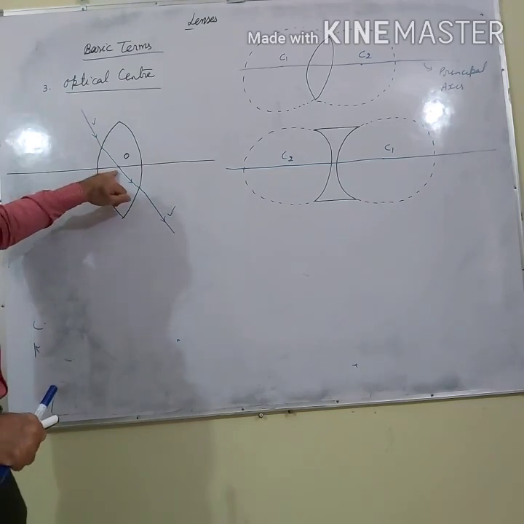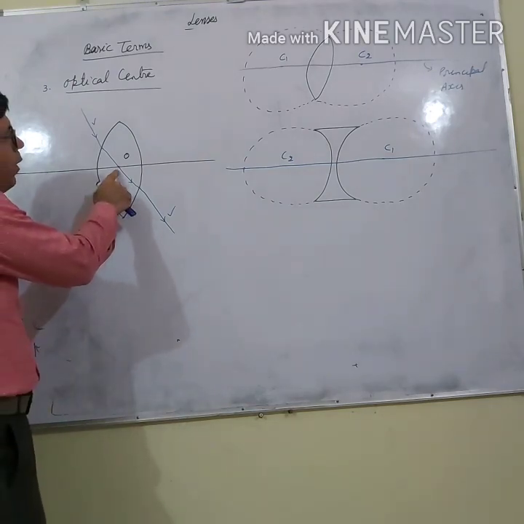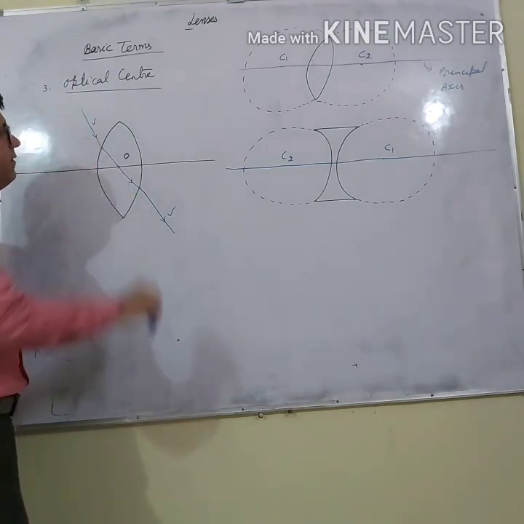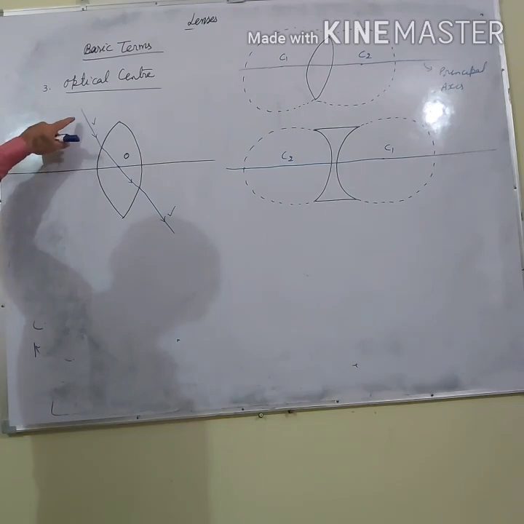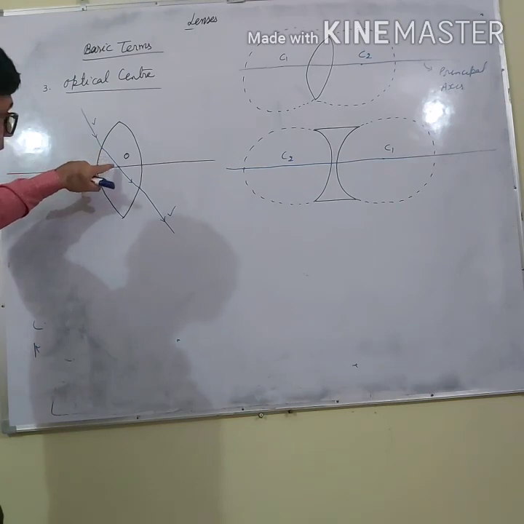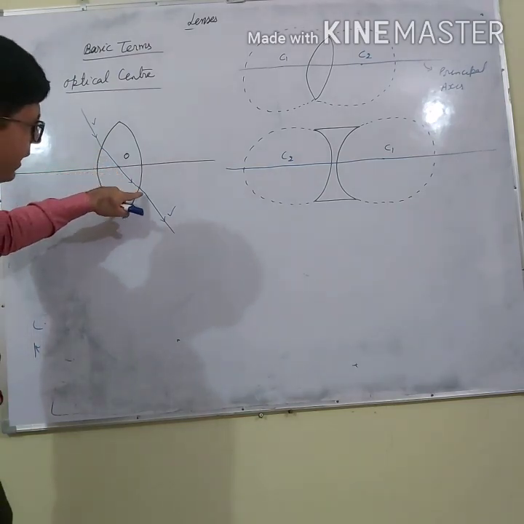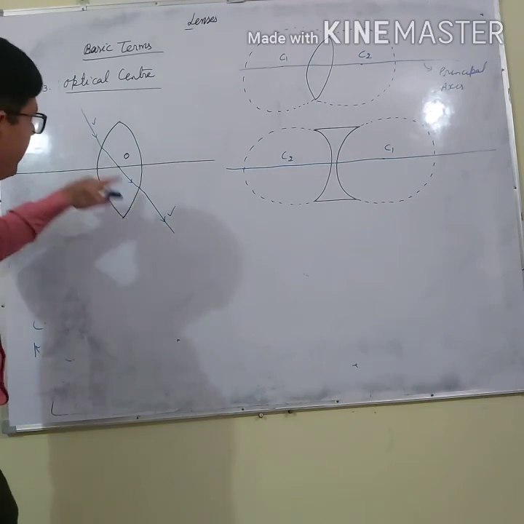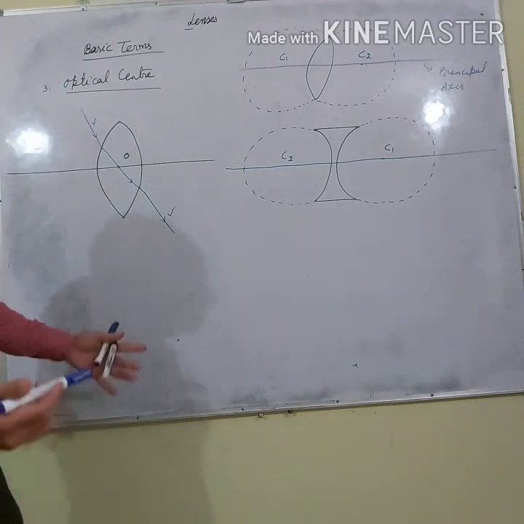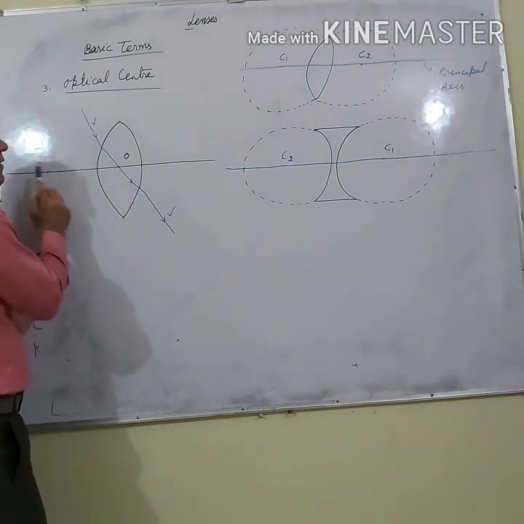So how can I define optical center? Optical center of a lens is a point on the principal axis such that a ray of light incident on the lens, if it passes through the optical center, then it emerges parallel to the incident ray. I am repeating it again. What the optical center is?